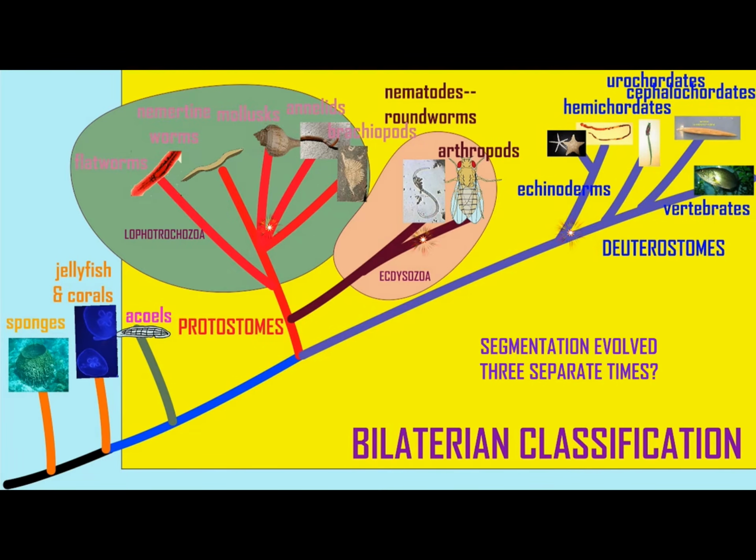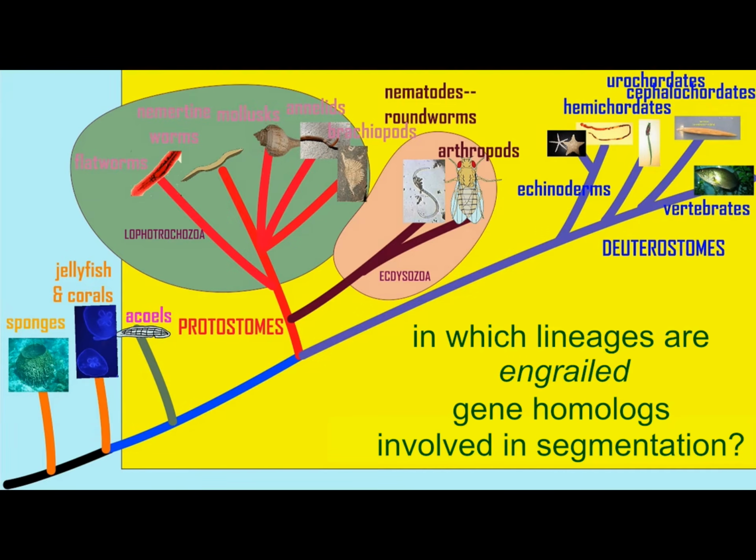However, it now seems that the segments of many of these groups share some molecular basis. So, for example, we know that in Drosophila, an arthropod, and in vertebrates and lancelets, there are homologs which are shared in segmentation, such as the gene engrailed and the gene hairy. In spiders, the genes notch and delta are used in segmentation, just as they are in vertebrates.